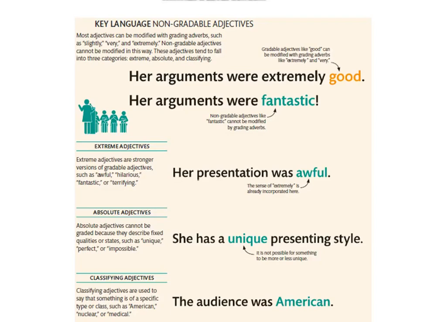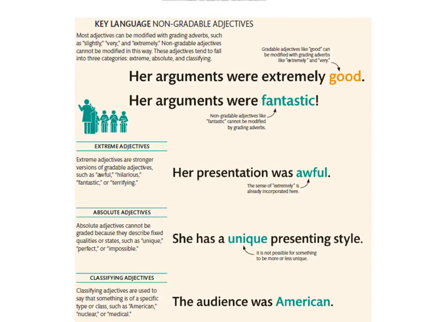Let's start with extreme. Extreme adjectives are stronger versions of gradable adjectives such as awful, hilarious, fantastic, or terrifying. Let's see the example here. Her presentation was awful. The sense of extremely is already incorporated here. We mean very, very bad or extremely bad, extremely ugly. We can just say awful.